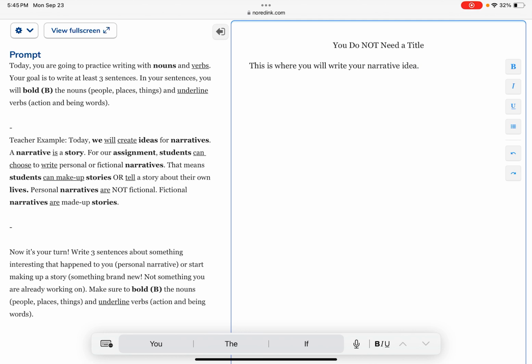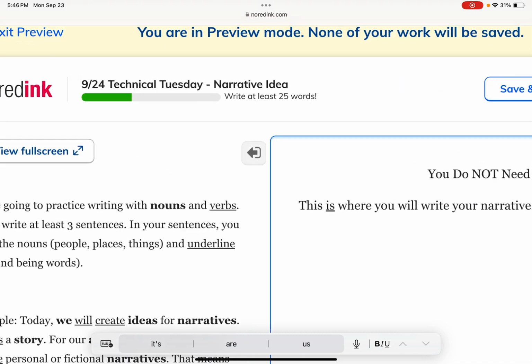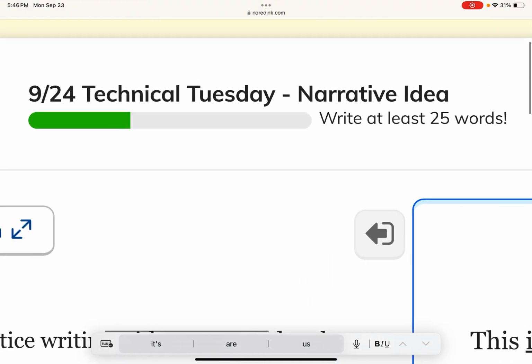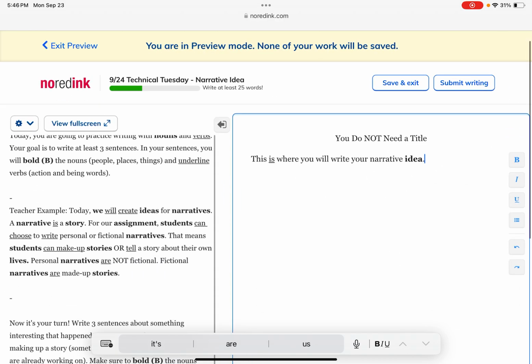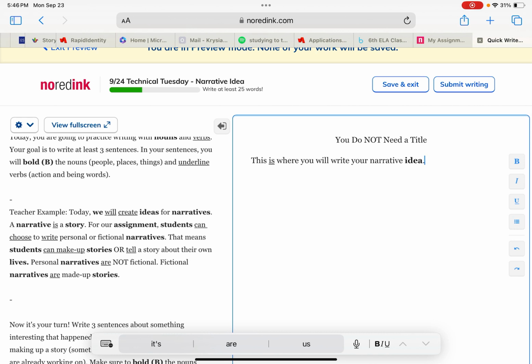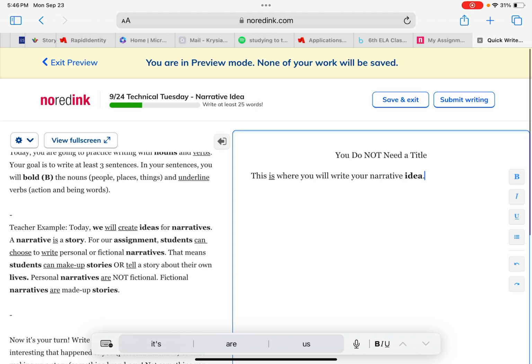So go ahead and find a noun, and then you'll hit B right here to the right, and that will bold it. If you see a verb, you're gonna underline it, like so. And I'm looking for 3 sentences. Once you have 3 sentences, this meter bar will completely fill up because 3 sentences is about 25 words. And then you are able to submit your writing. I just need a little bit of an idea. It doesn't need to be a masterpiece yet because that's what we will be working on later on.